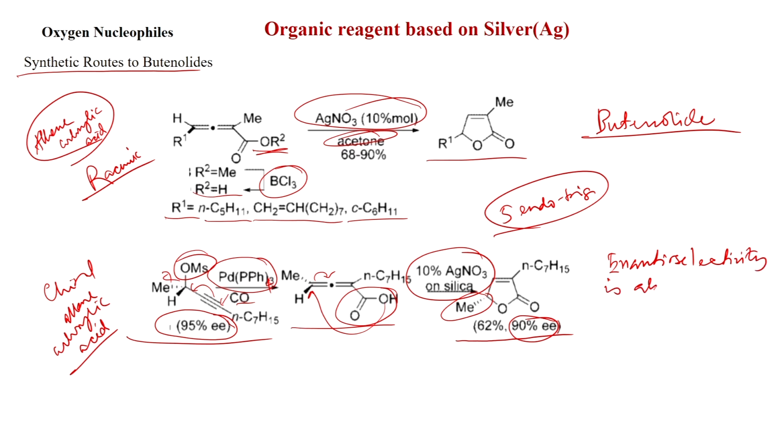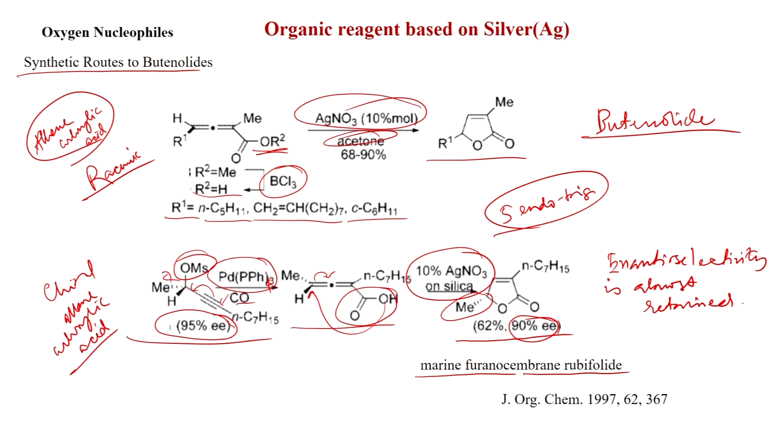So, enantioselectivity is almost retained. This is very important. During this cyclization, the enantioselectivity did not get lost so much. Starting material was 95% and the product you get is 90% enantiomeric excess. And this is a very important product, this is the marine furanocembranoid rubifolide. And this work was published in Journal of Organic Chemistry 1997, page number is 367.